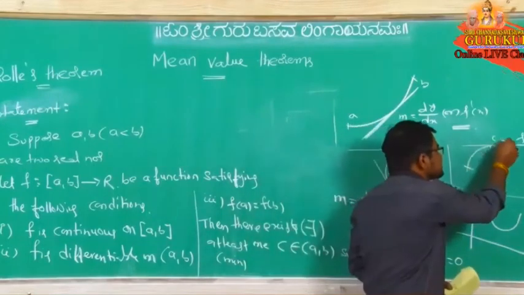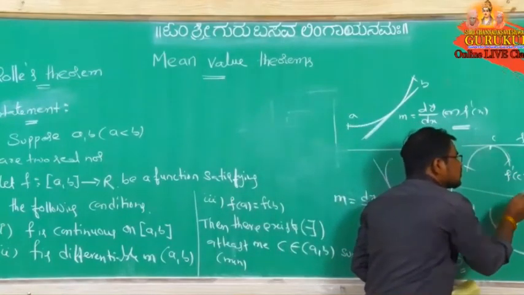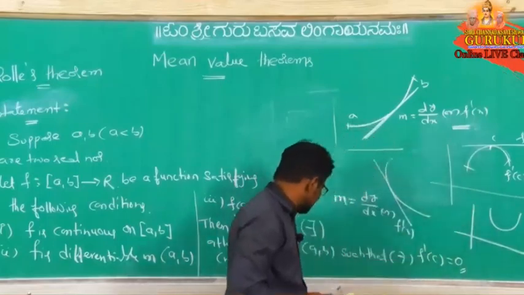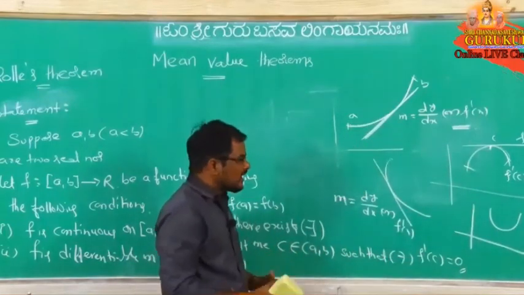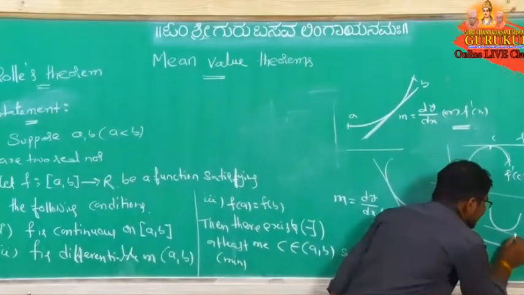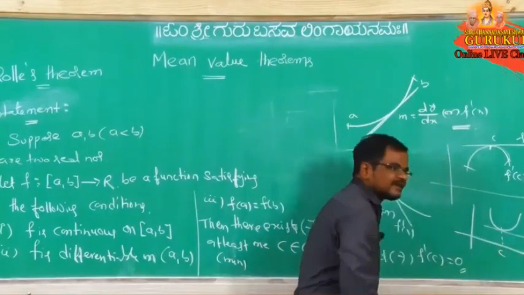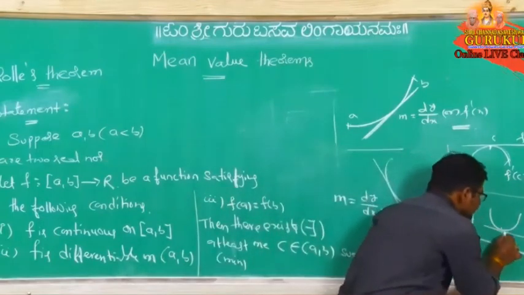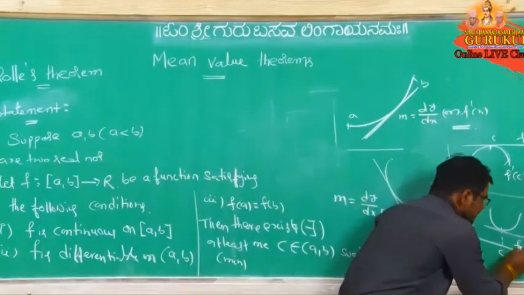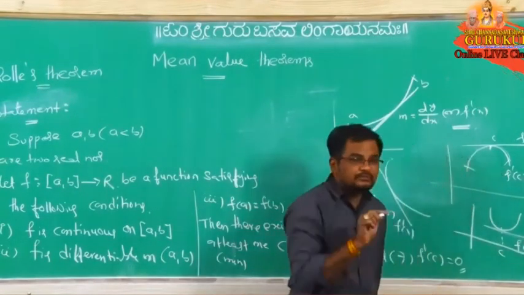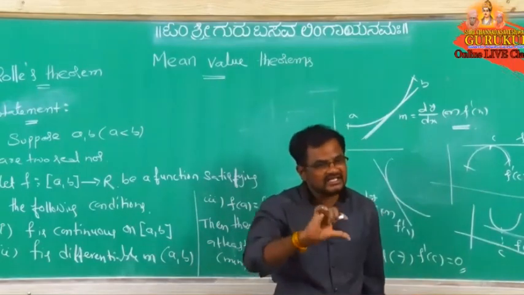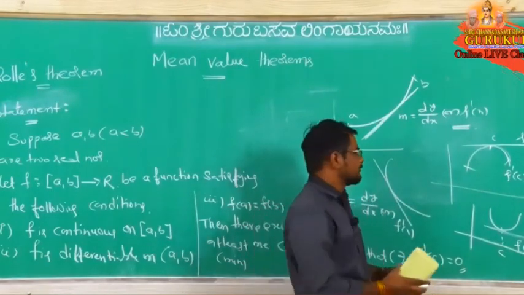Suppose if you take here C, f dash of C equal to what? 0. If you know all these, then only you can understand this one. And if you take here tangent, here suppose C is there. What is the slope of this tangent? F dash of C at that point, definitely slope of that tangent is what? 0 only or not?